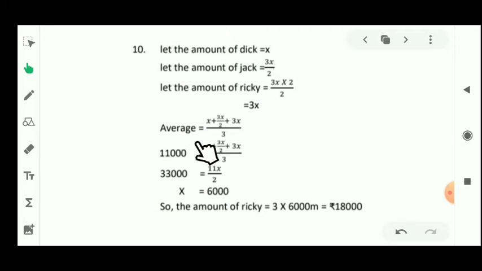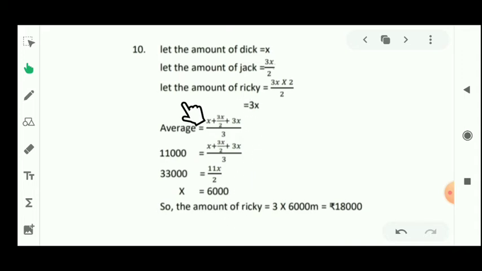Then what will be the average? The average will be the sum of observations upon the number of observations. What is the sum of observations? It is x plus 3x upon 2 plus 3x. How many observations are there? You can see, students, 1, 2 and 3. So it should be divided by 3, and after solving it, the x value will be 6000.